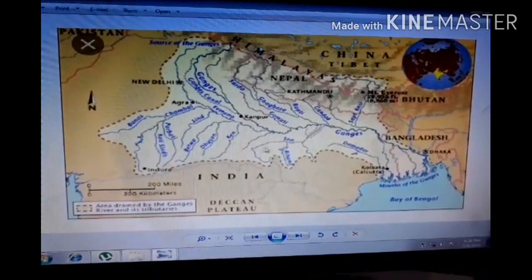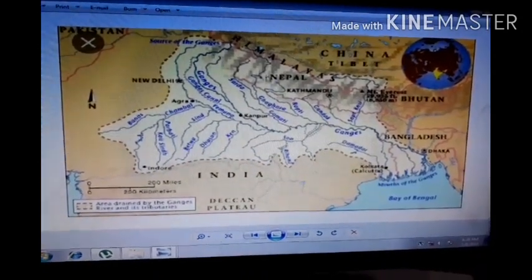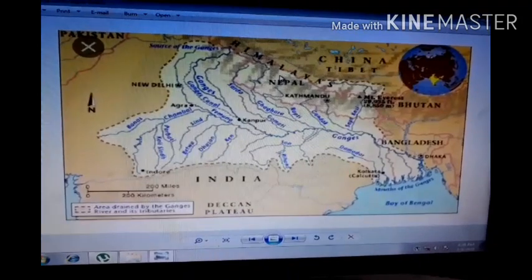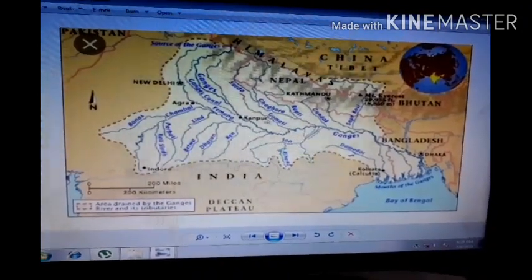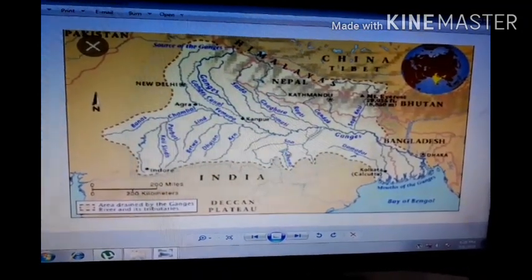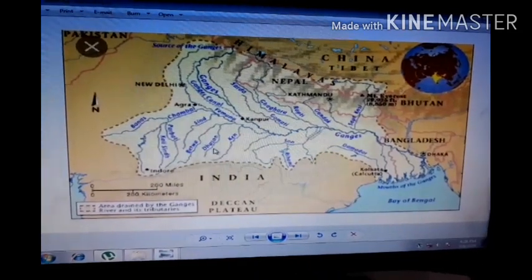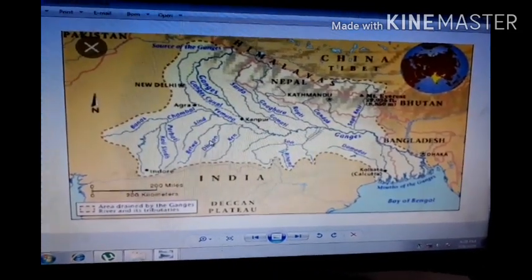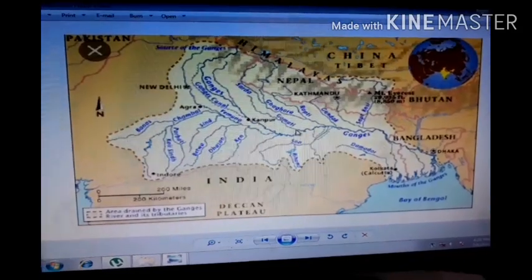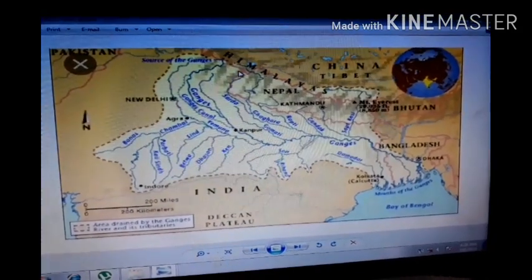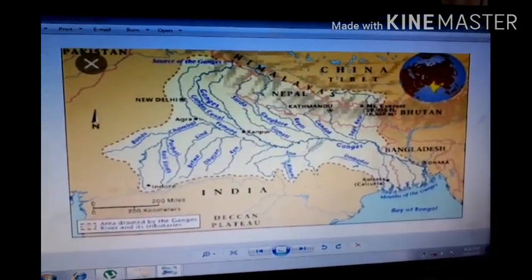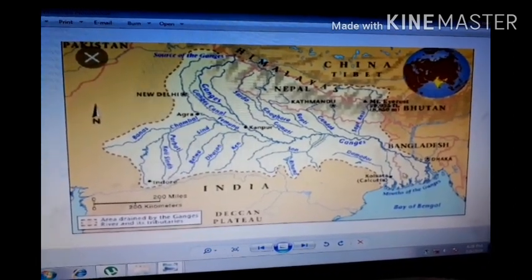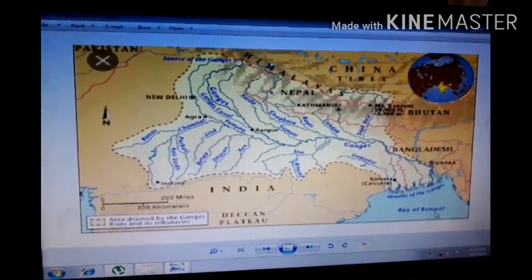Some tributaries are not perennial, but most of the tributaries which run from the Himalayas always have snow water, and they run round the year. Sometimes the Son, Ken and Betwa rivers have less water in the summer season, but a lot of water comes from the northern rivers moving from the Himalayas, and this way Ganga goes into the sea, the Bay of Bengal.